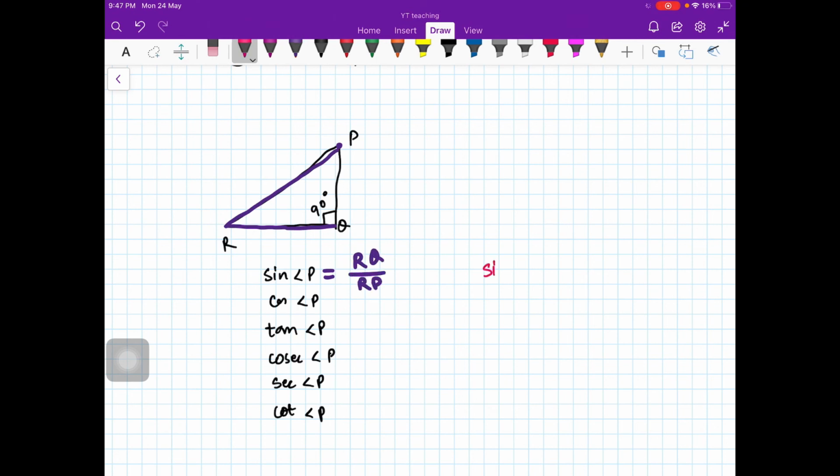You have to write like this. Similarly, tell me sine of angle Q, cos, tan, cosecant, secant and cot of angle Q. This is your homework. Just write it in the comment box.